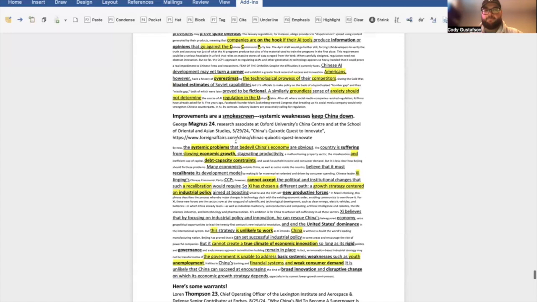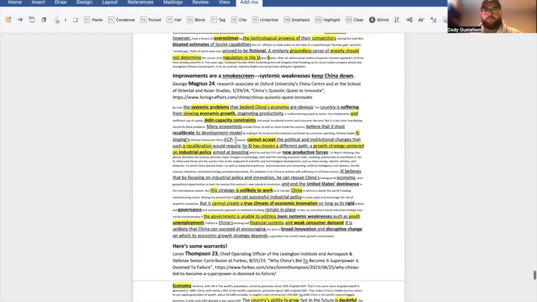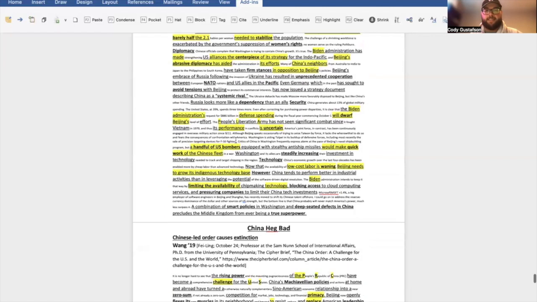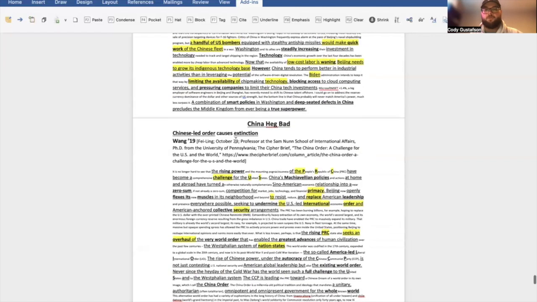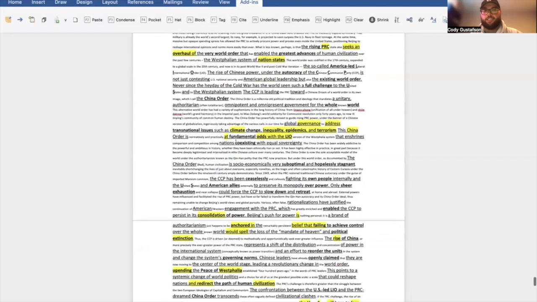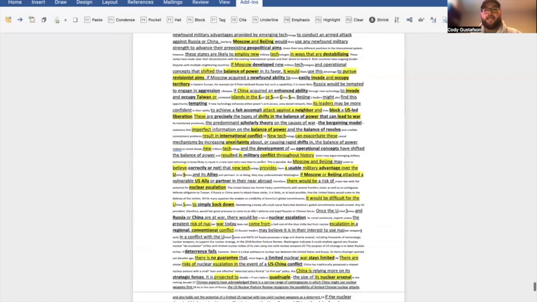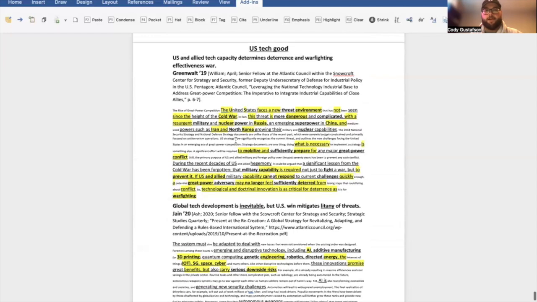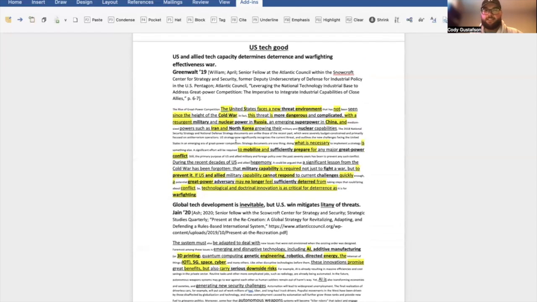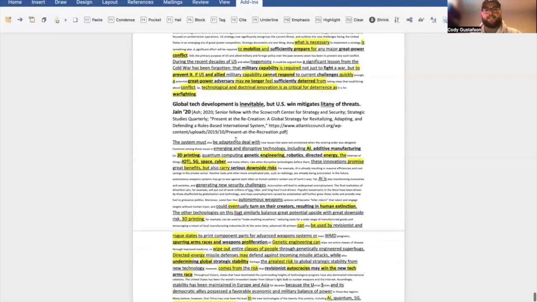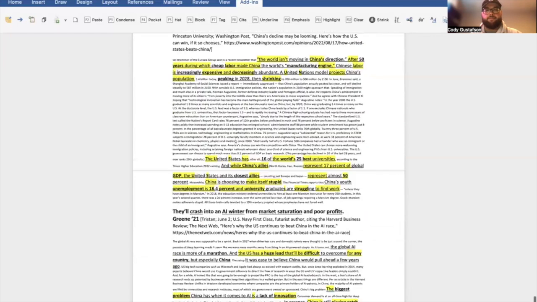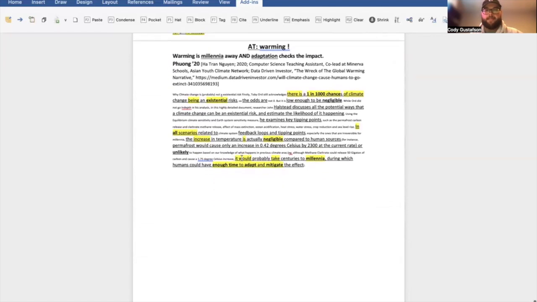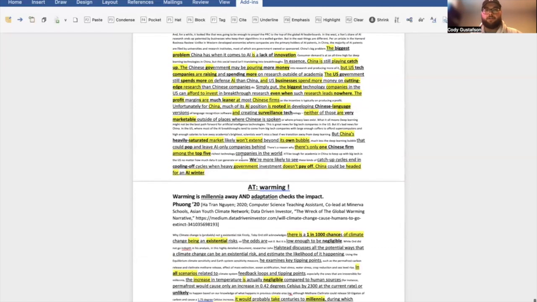Some defense that says that improvements are a smokescreen, that even if China is improving now, it's not systemic. And here's some more warrants that indicate that. And then, of course, the cards that just say that Chinese hedge is bad, Chinese tech influence is bad, and Chinese tech leadership is bad. So plenty of cards to go there. And finally, the last tool on the impact level is ultimately that United States tech is good, influence, hedge, etc. And then a little bit of warming impact defense in case you wanted to include that in your 2ACs as well.